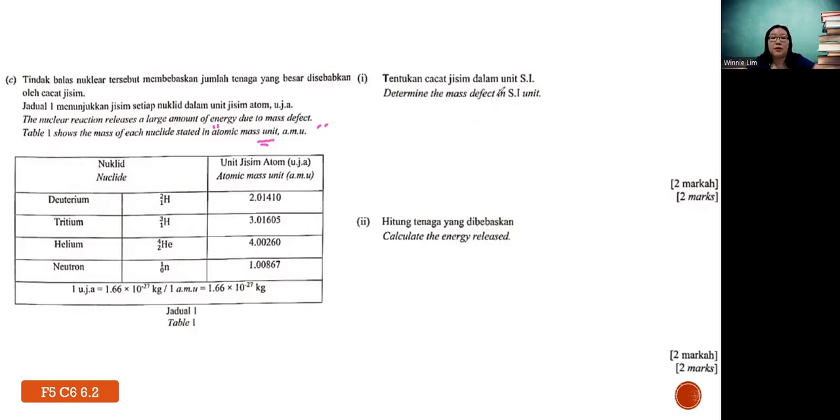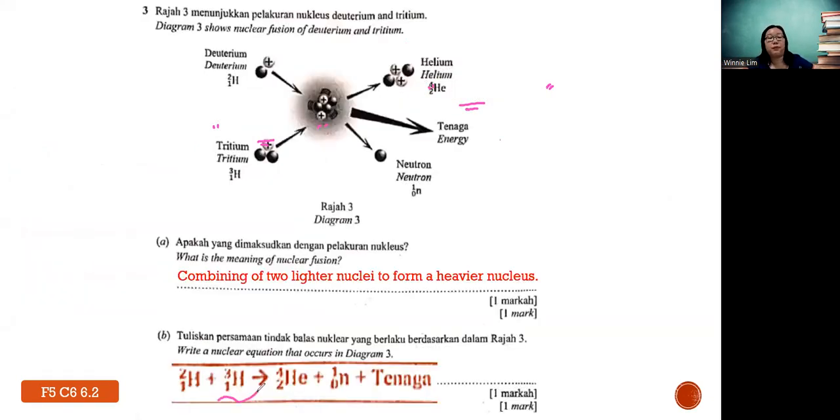First, determine the mass defect in SI unit. For your understanding, how do you get the mass defect? From the equation just now, you use the total mass before, which we call the parent nuclide, minus the total mass after the reaction. Which means later on you will use the mass of deuterium plus tritium, and then minus helium plus neutron.